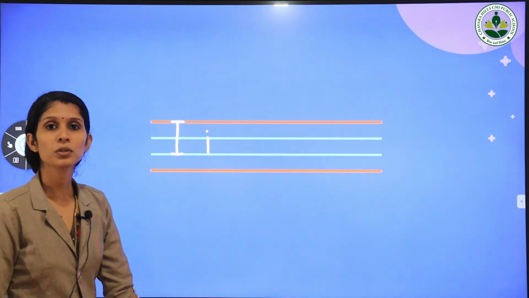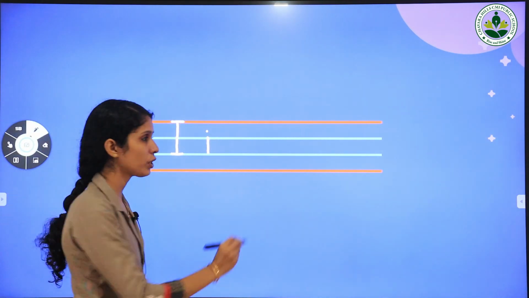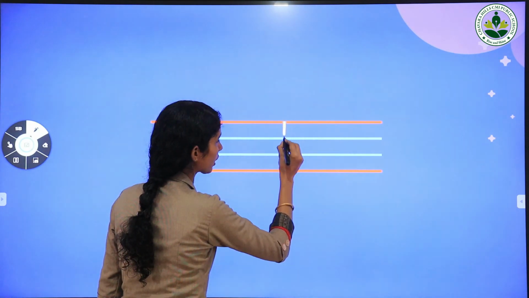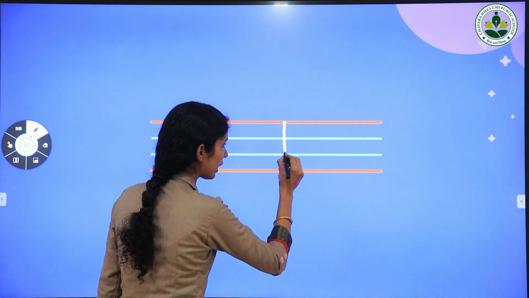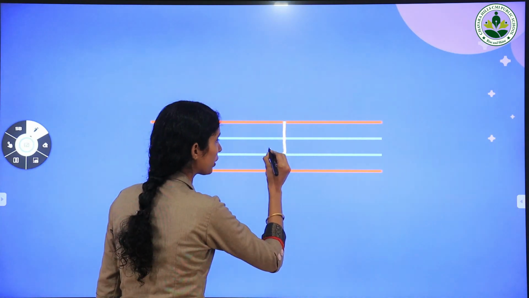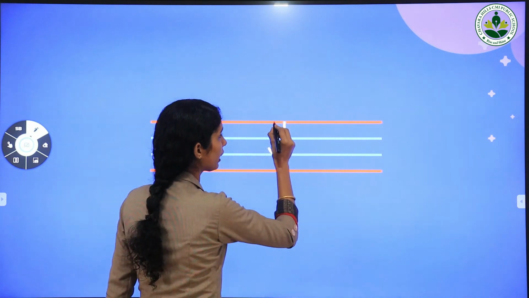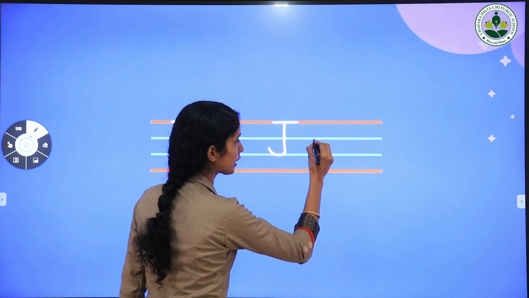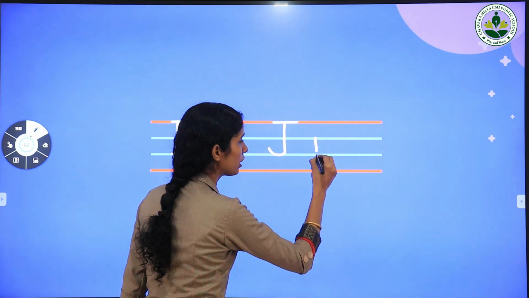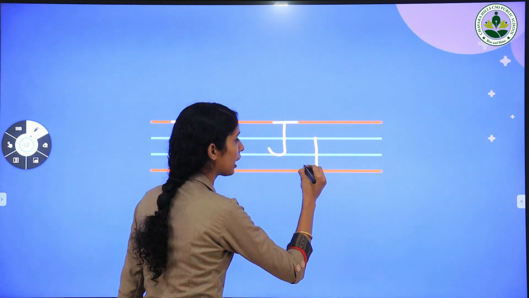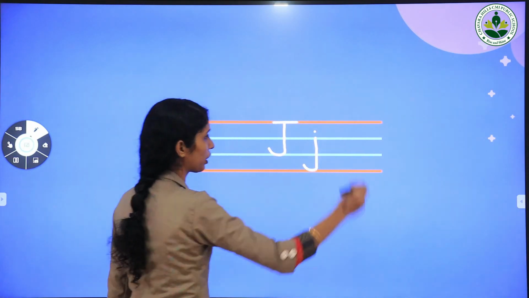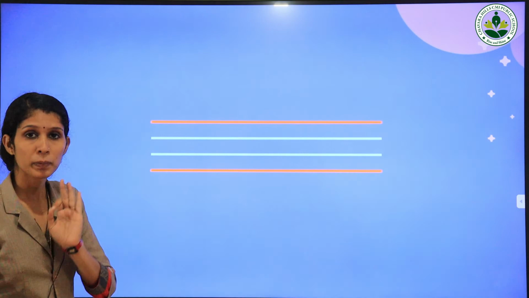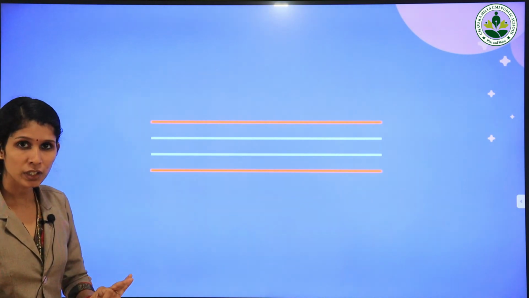Then we are going to trace capital letter J and small letter j. Look at here. Capital letter J starts from the first red line to the second blue line. We draw a big standing line, then draw a small upward open curve, then draw a small sleeping line on first red line like this. Then small letter j, it starts from the first blue line to the fourth red line, then put a point.